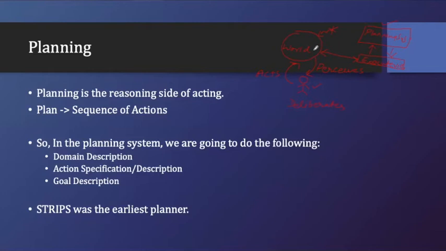Everything that we have chosen is static, and the agent is going to work on it. So the agent is going to act on it based on the perceptions it got, with a system which is called the planning system or the planner. Okay, so this is how we visualize a planning system in AI.